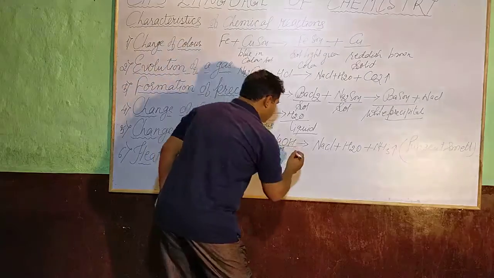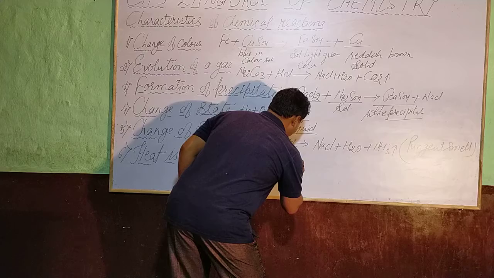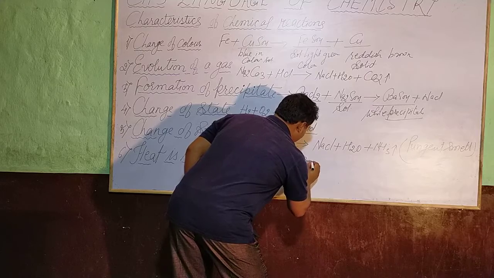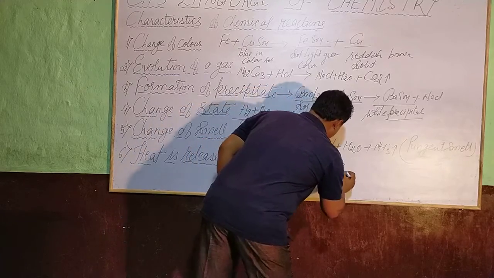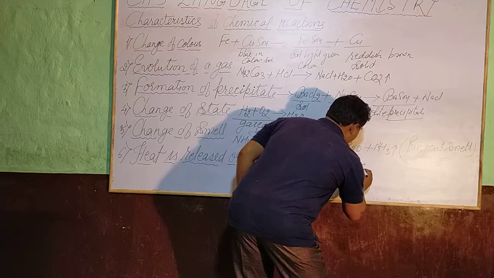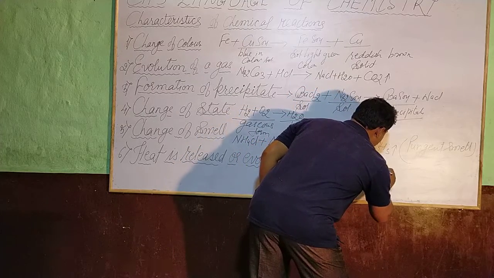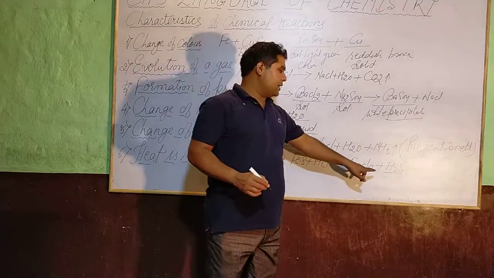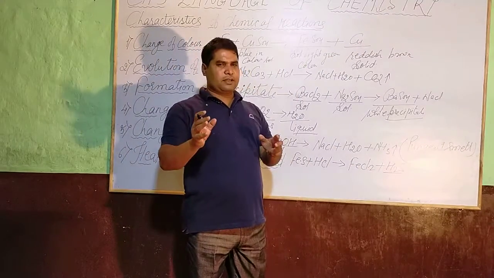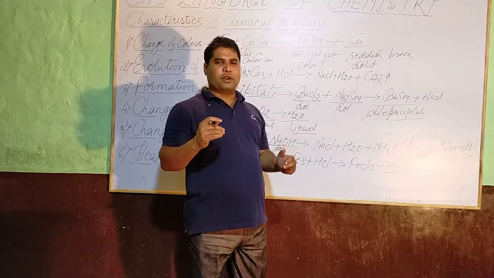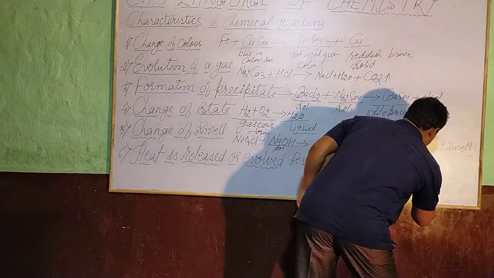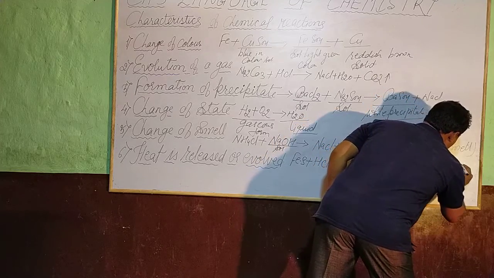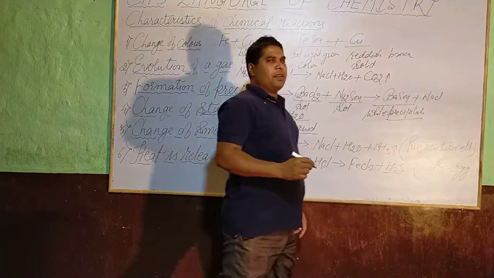It can be represented as iron sulfide reacts with dilute hydrochloric acid and forms ferrous chloride plus hydrogen sulfide gas. Hydrogen sulfide gas is produced, and the gas has a special type of smell, and by that only you will recognize it. Rotten egg smell.